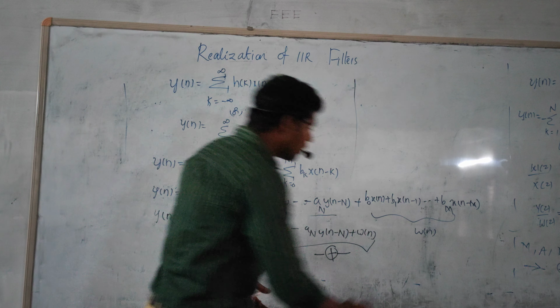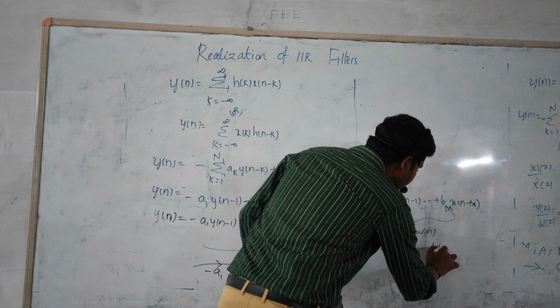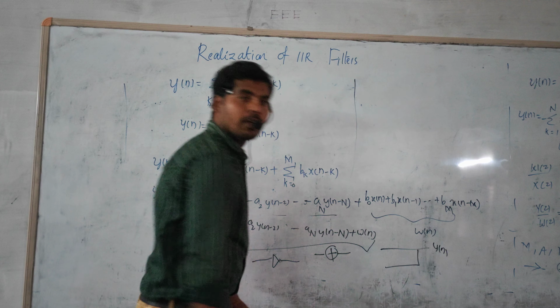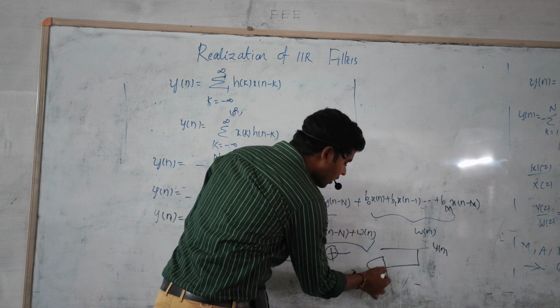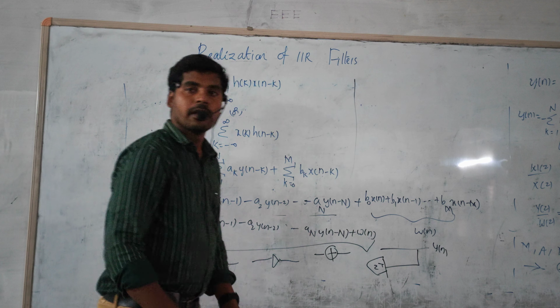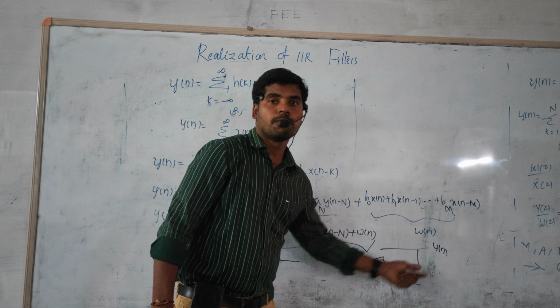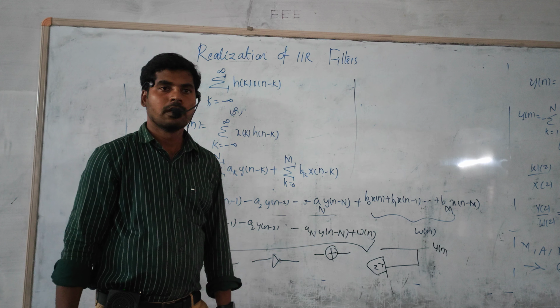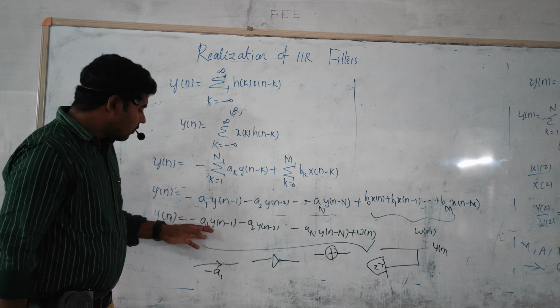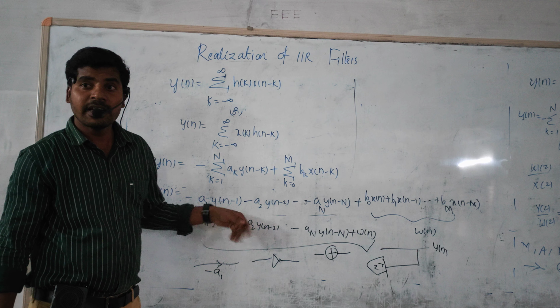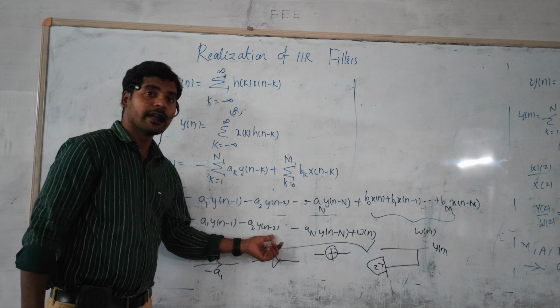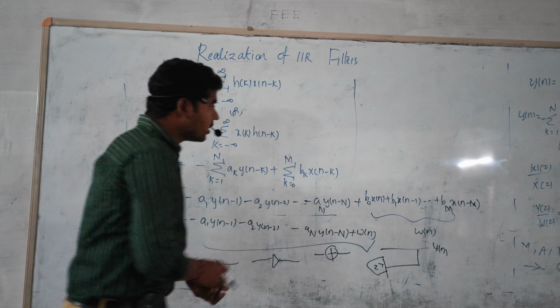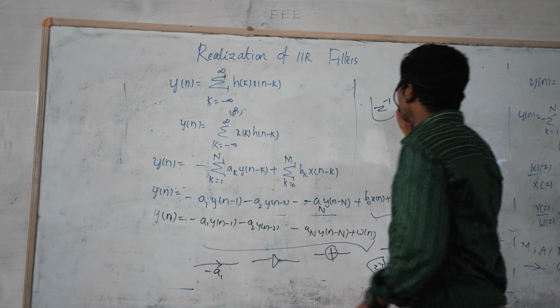There is a possibility that you want to represent y of n minus 1, the value before y of n, so you apply z to the minus 1. This is generally called a pick-off point. From here to here, y of n minus 1 is nothing but a delay: n minus 1, n minus 2, and so on. This is generally called a unit delay.